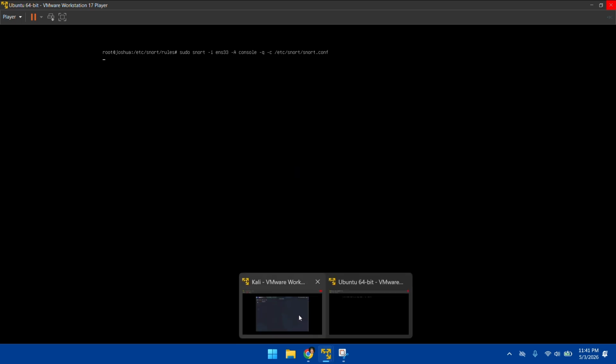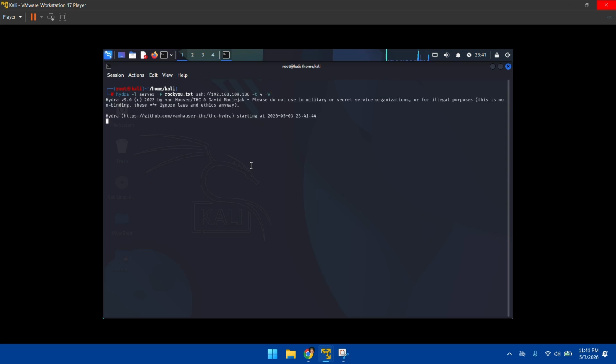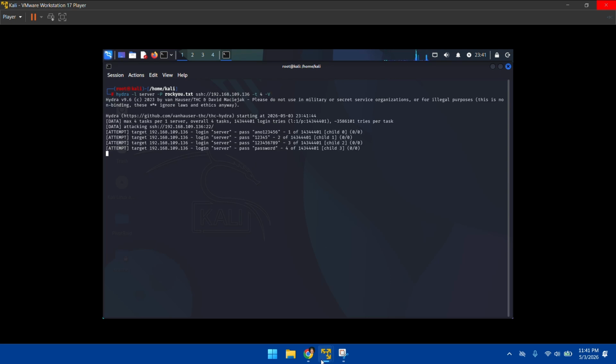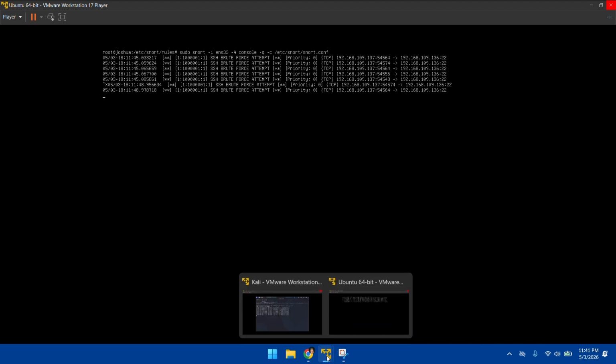If I go back to my Kali machine and rerun the Hydra command, which we have done, I'm going to run this again. It's going to start trying, and we're going to get an SSH brute force attempt, because I specified the port as 22.